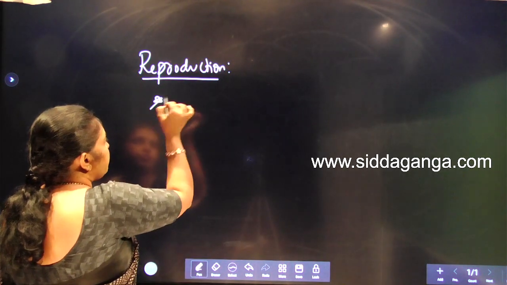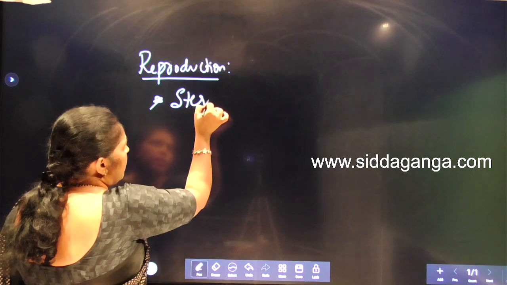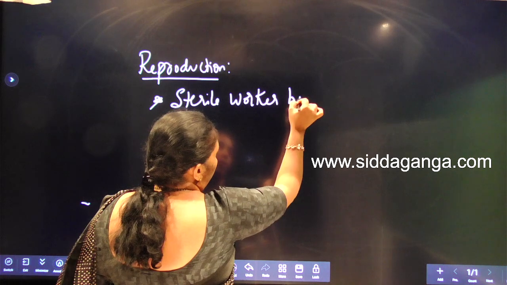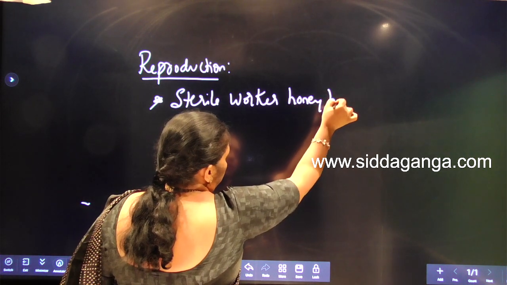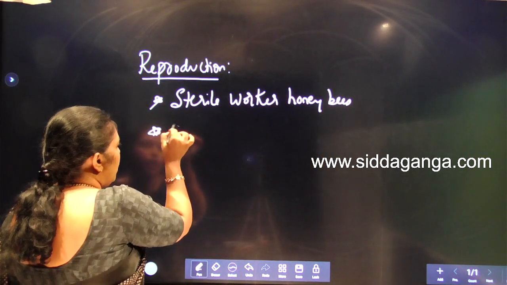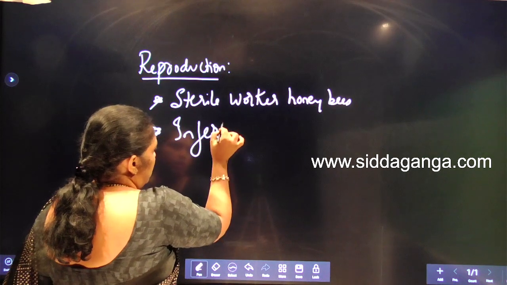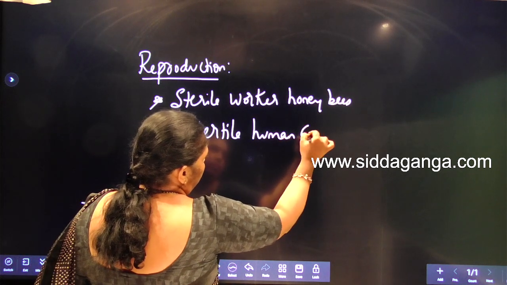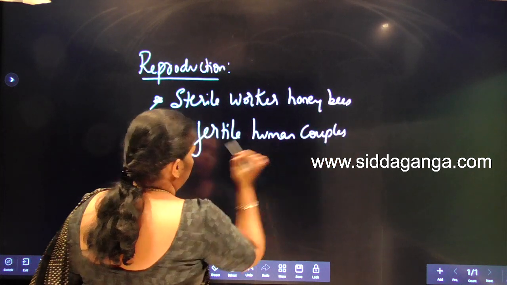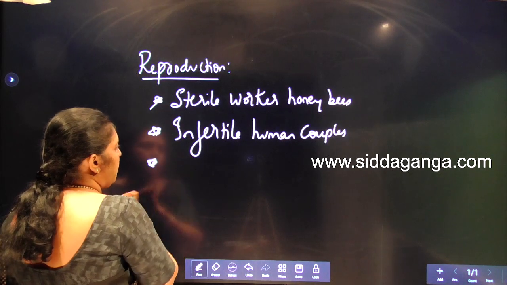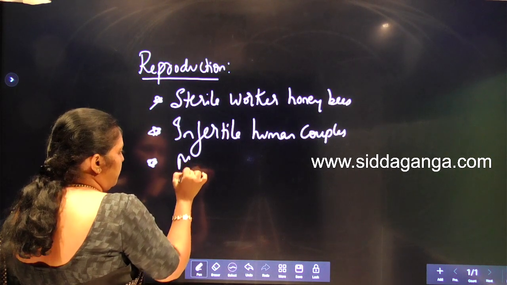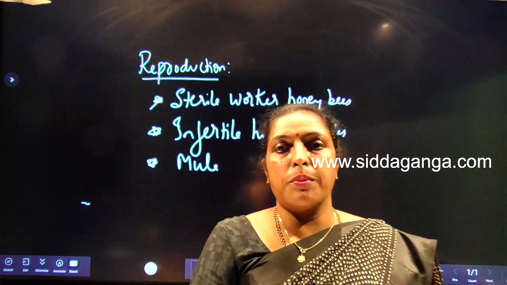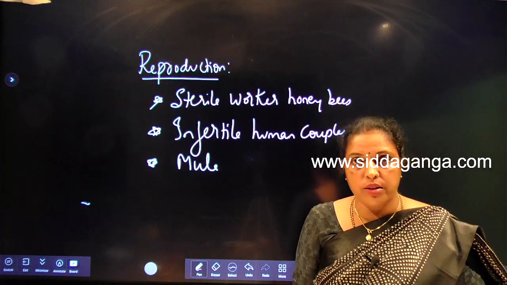See here: sterile worker honeybees, infertile human couples, and mule. These are all living organisms, but they cannot give birth to young ones.